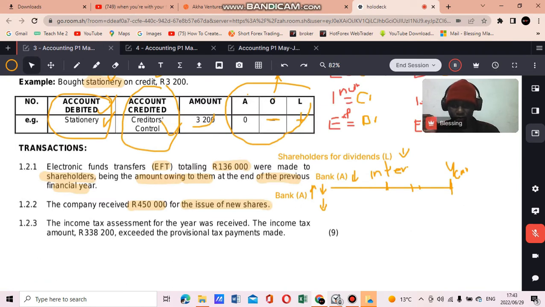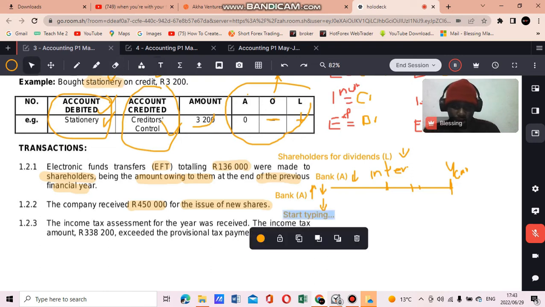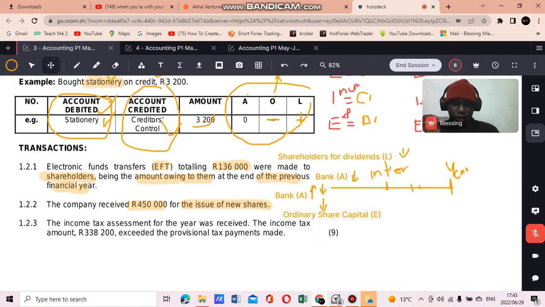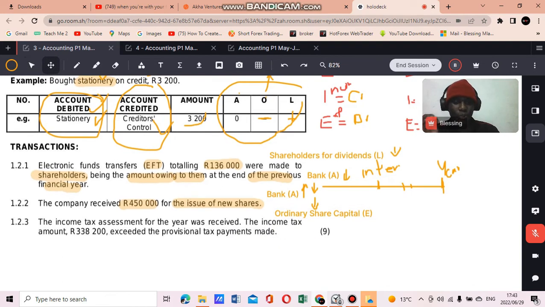And then for the issue of new shares, what's the other account that's affected here? We have what we call ordinary share capital, which is an equity account. Whenever we issue our shares, we increase the ordinary share capital account, right?